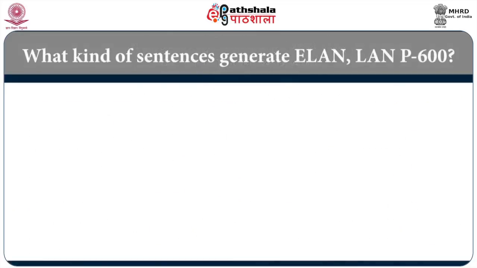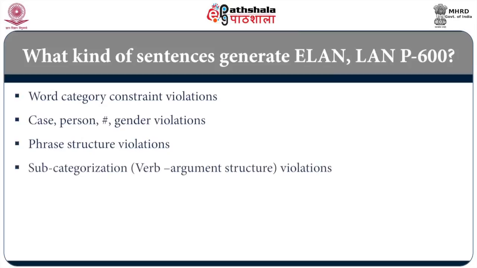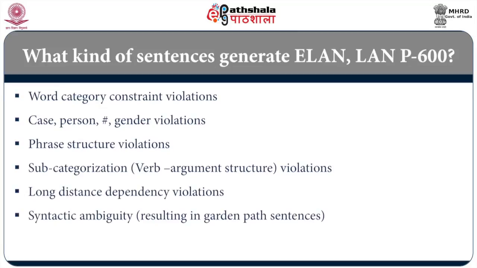So, what kind of sentences generate ELAN, LAN and P600? What do we mean by morphosyntactic processing? What is it that we need to violate when we develop these sentences for tests like this? Word category constraints are violated, or case, person, number, gender agreement is not there, it is broken down, or phrase structure violations, subcategorization violation, that means verb agreement structure violation, long distance dependency violation, syntactic ambiguity violation resulting in garden path sentences.